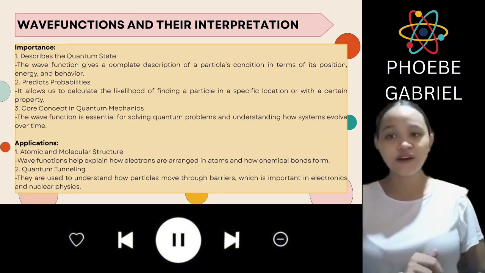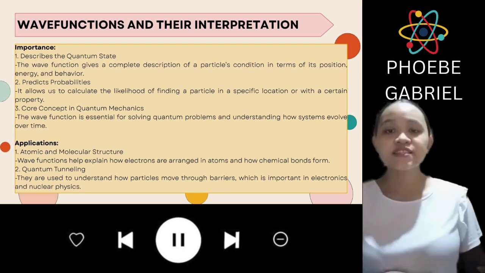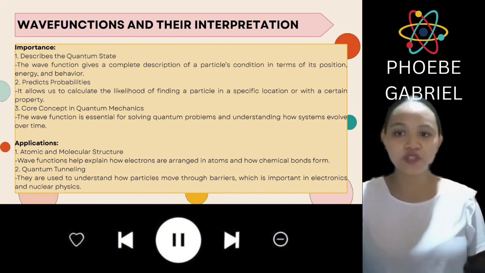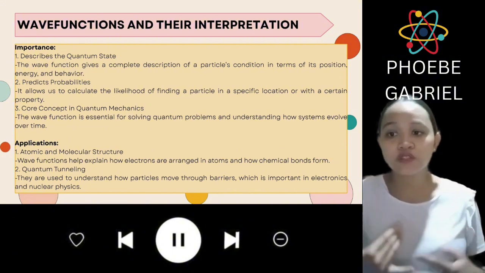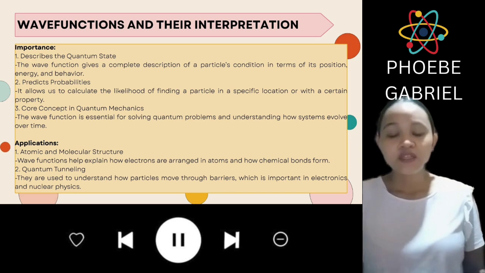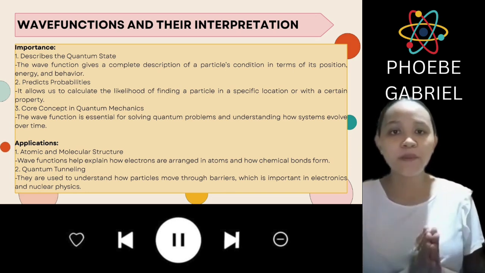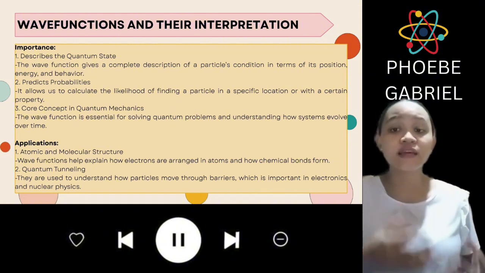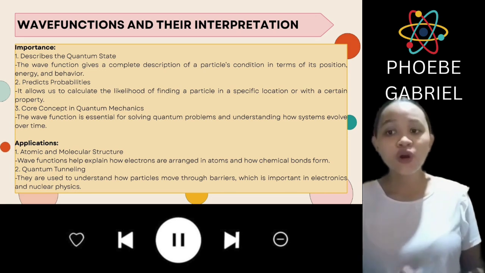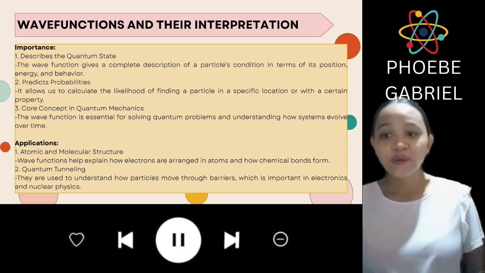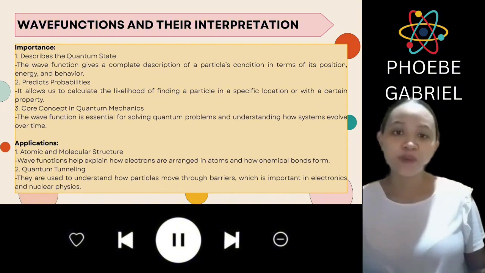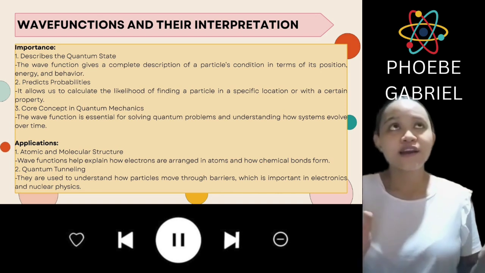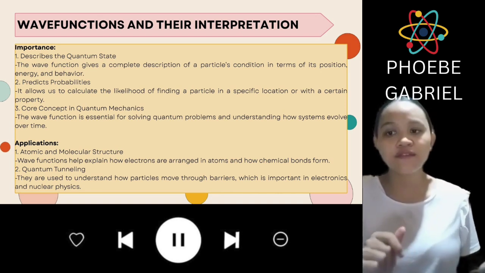Now, for the importance of the wave function. Number one is describing the quantum state. The wave function gives a complete description of a particle's condition in terms of position, energy, and behavior. Number two is predicting probabilities. It allows us to calculate the likelihood of finding a particle in a specific location or with a certain property. And lastly, it is a core concept in quantum mechanics. The wave function is essential for solving quantum problems and understanding how systems evolve over time.